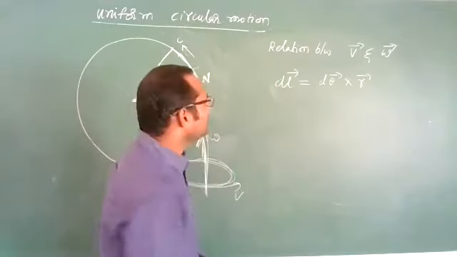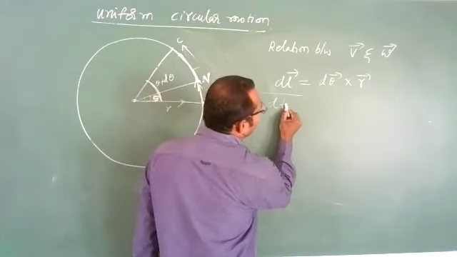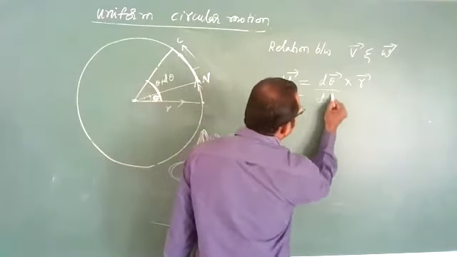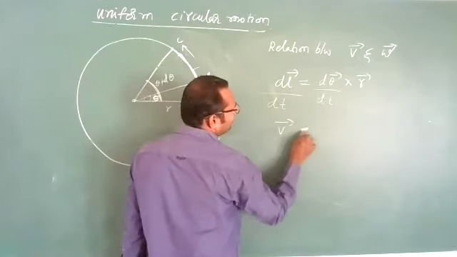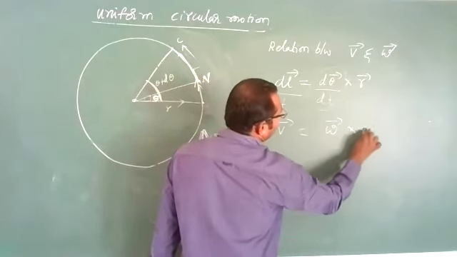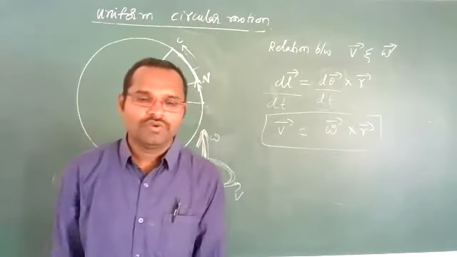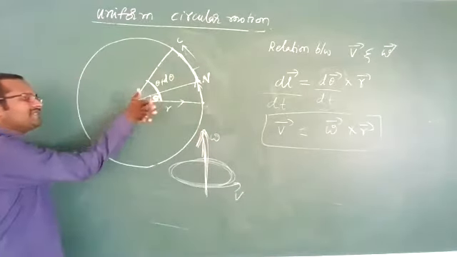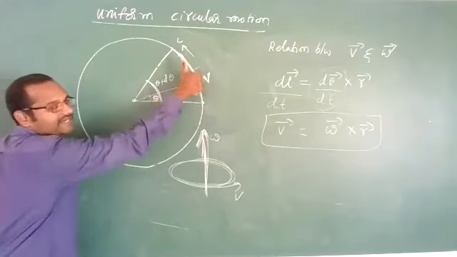Now take differentiation with respect to time for this. What do you get? dl by dt is nothing but velocity. d theta by dt is nothing but angular velocity, cross r. This relation, don't forget. Omega is outside, cross r. Omega cross r, velocity is the direction we are getting.